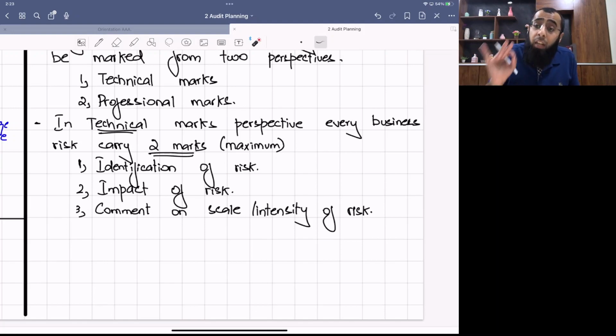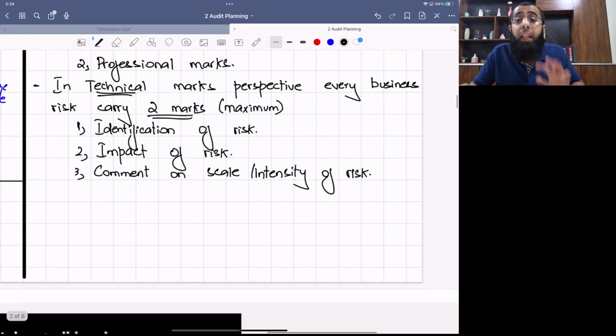So, from a technical marks perspective, every business risk carries 2 marks maximum. And in that, you have to do identification, you have to write the impact of the risk, and you have to comment on the scale or intensity of the risk. Okay. Now, if you do any calculation, just listen to me on the marking approach and then I'll write examples also. But this marking and drafting approach is very important. So you have to listen to it very carefully with patience.